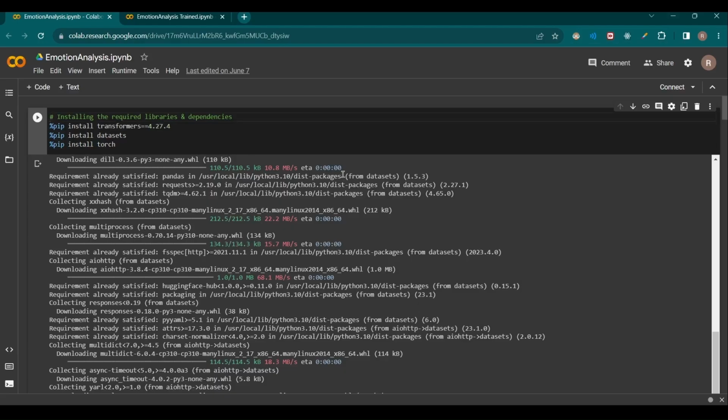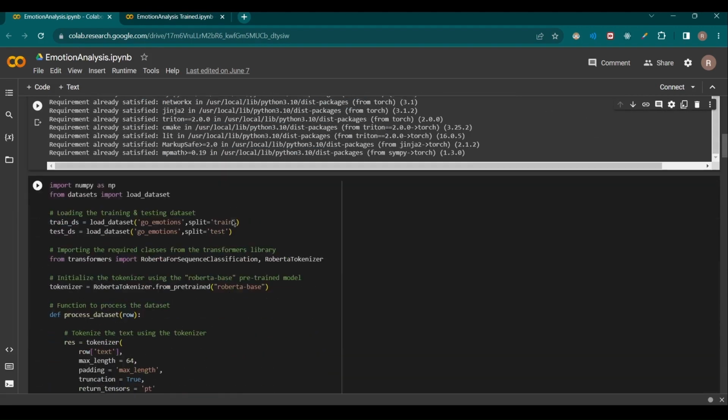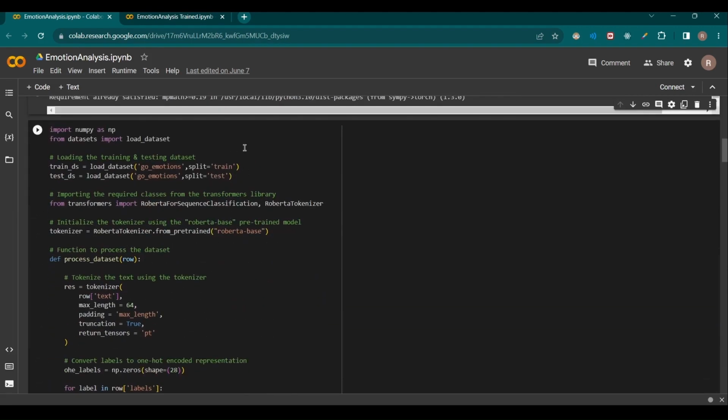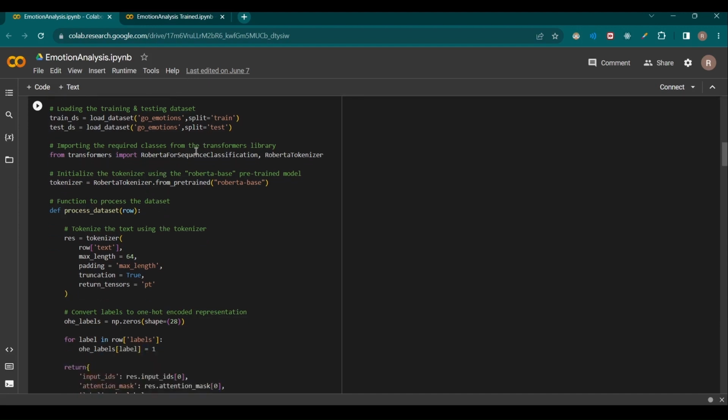Now let's look at our implementation part, where initially we are importing our required libraries and dependencies, that are nothing but the transformers library and the datasets library, and also the torch library which we use for pre-processing. Here we also import numpy and datasets, and initially we consider the two datasets, which are a training dataset and a testing dataset. And now we are importing our transformers, the Roberta transformer and the tokenizer model.